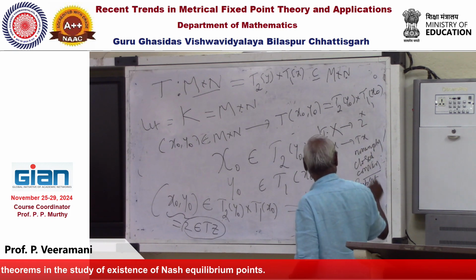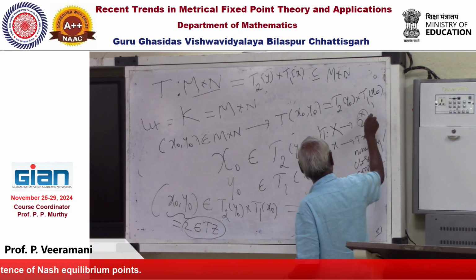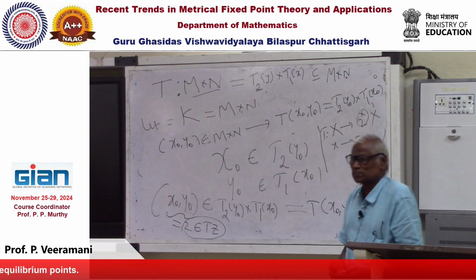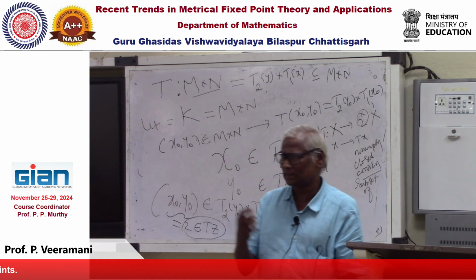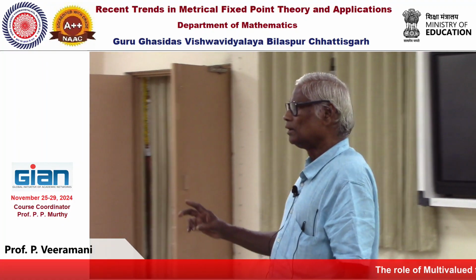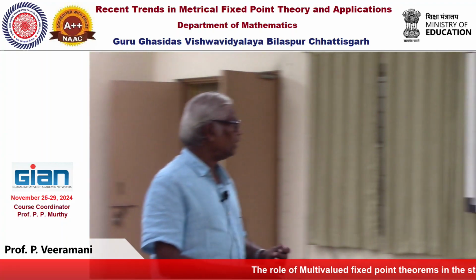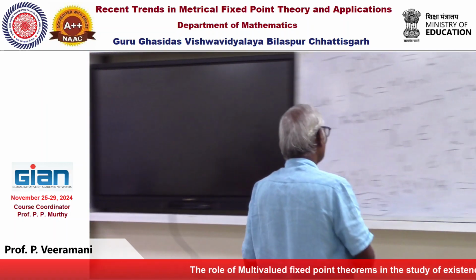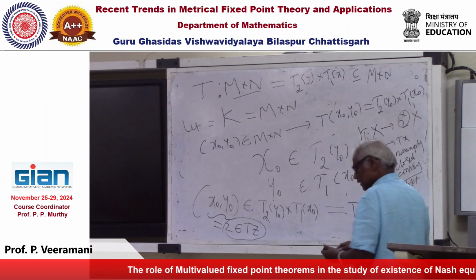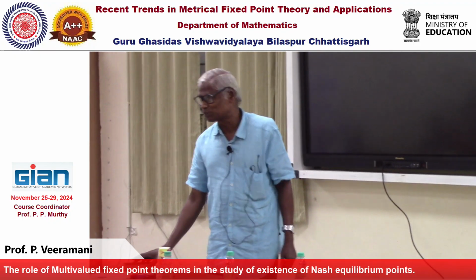A subset of X again, correct? Because of the domain, it is better to write T from X to X, so that for each x in X, Tx is a non-empty closed convex subset of X. So what we take in the Kakutani fixed point theorem, the domain will not be the whole space.